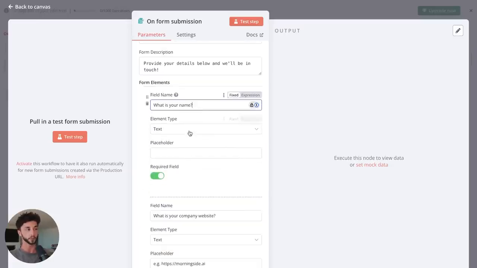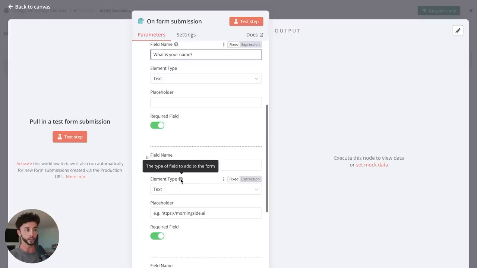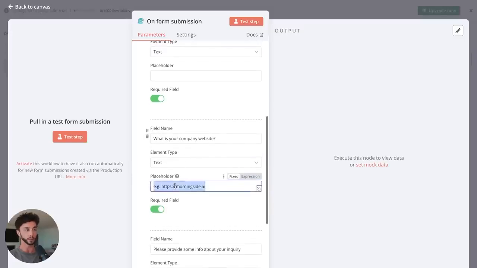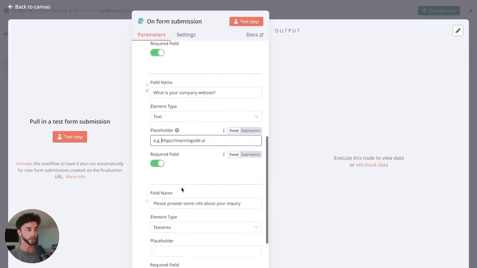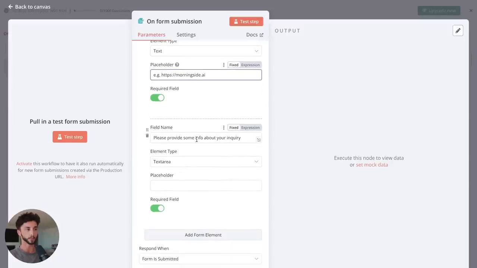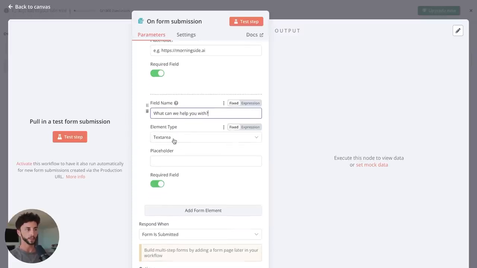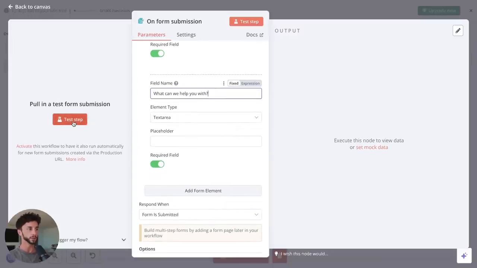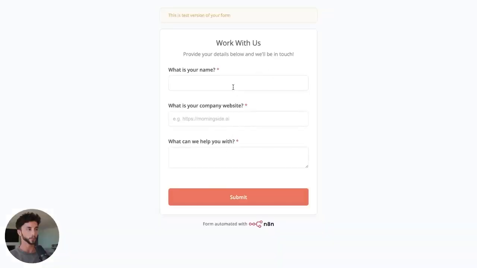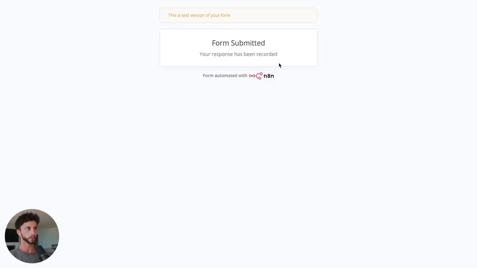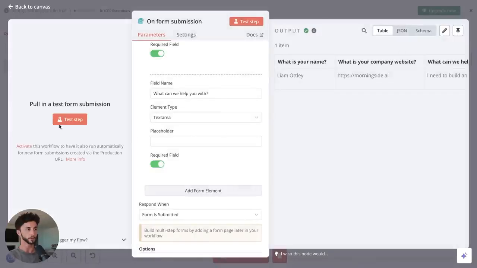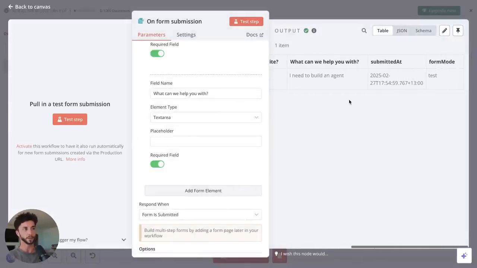Right, so we've just built out a basic form here with first name and company website, which we're going to need for the next step. I've put a placeholder in here so they know that it needs to have https at the front of it. And I'm asking them to provide some information about their inquiry, like, maybe you can say, what can we help you with? And that's going to be a text area, so they've got a bit more room. So we can go Test Step here, make sure that it's all looking nice. This is what the form's going to look like. What's your name? There we go, we've submitted that form. If you go back, there we go, we have the data in. So this shows you the output.